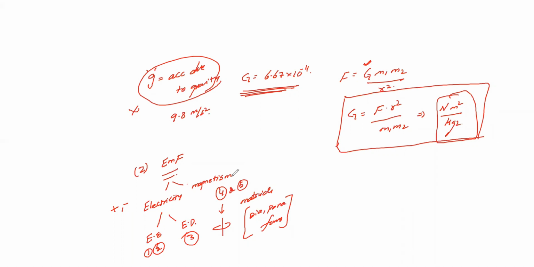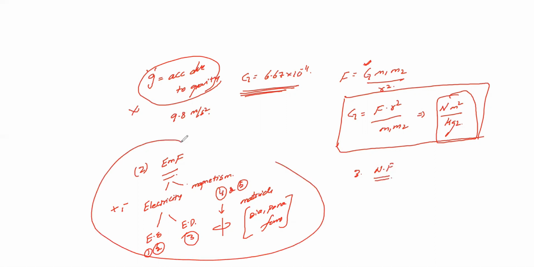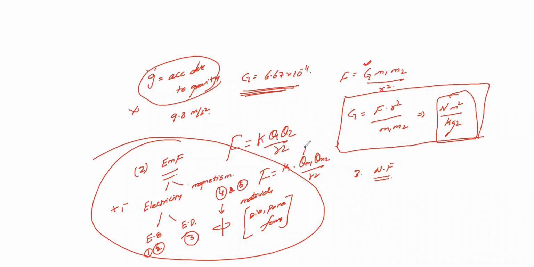That is nothing but your EMF. Let's see one more. Third one is nothing but your nuclear forces. Nuclear force, since you already know this, I'm just skipping this topic. Because in this there is a force, that is nothing but K Q1 Q2 by R square. Similarly in magnetism there is one more thing, F is equal to K QM1 QM2 divided by R square. QM1 is called pole strength, here we call them charges. So in magnetism the relations are the same, but since the terms are M, we'll discuss about the pole strength. It is all the same formula, the same dipole, the same relation, dipole moment, axial, equatorial, everything will be the same.